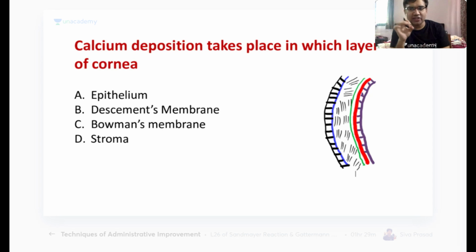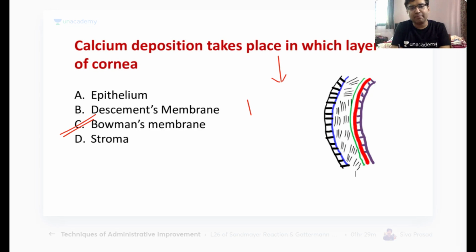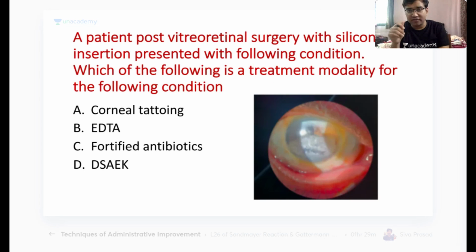Okay, with this I come to my next question. Calcium deposition takes place in which layer of the cornea? Try to answer fast. What we have done in this session is put previous year questions, one-liner questions, clinical-based questions, and also some new points. So within 1 hour, we would be revising everything you need in cornea and conjunctiva. Very good. The answer here is C, that is Bowman's membrane. Remember, this condition is seen in band-shaped keratopathy, which is calcium deposition in the Bowman's membrane. It has a very detrimental effect on the cornea, and there can be a corneal opacity. We would study in our coming slides how we can remove this band-shaped keratopathy.